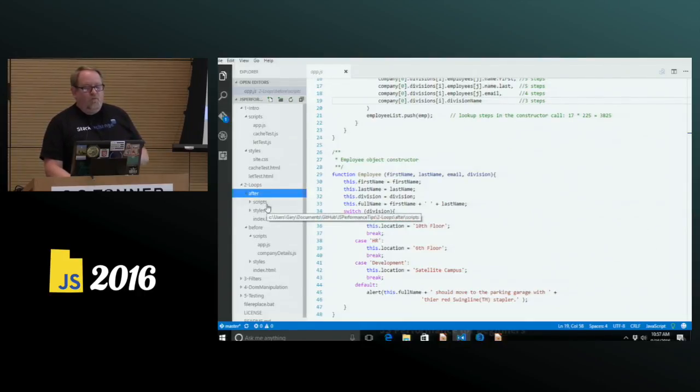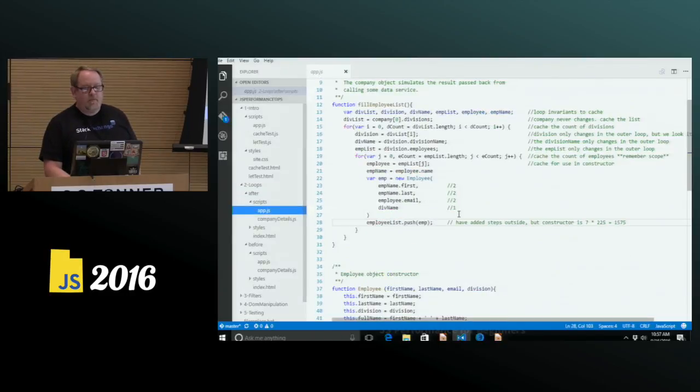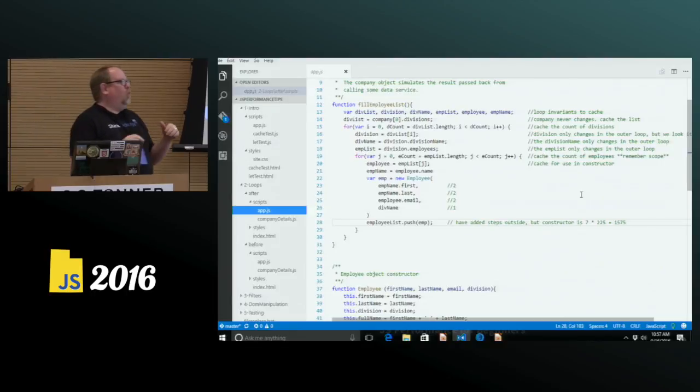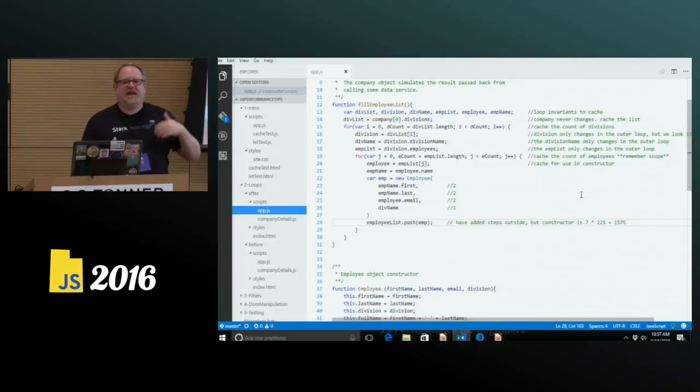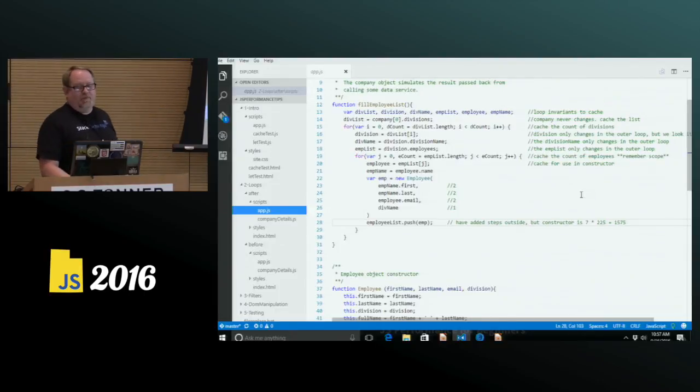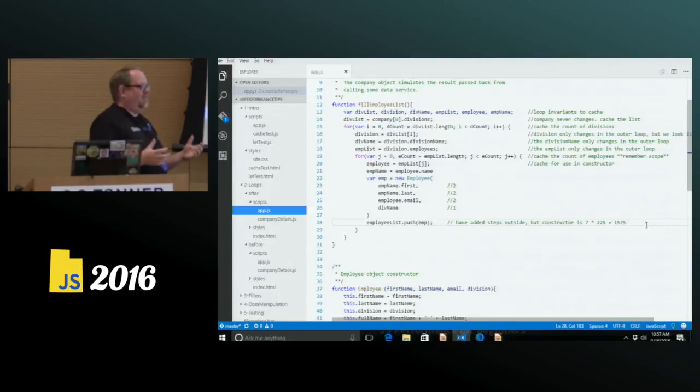Well, we can do the same technique we did with our grades. We can take data that doesn't change inside the loop and cache that data. Elevate that data up the top. So we can cache the division list. Inside the division list, we cache the division name and the employee list. Inside the employee list, we cache the current employee, we cache the name. And that gives us, just inside that inner loop, 2, 2, 2, 1, 7 times 225. We've cut our number of steps in half inside that loop.